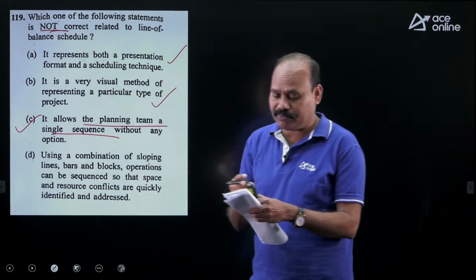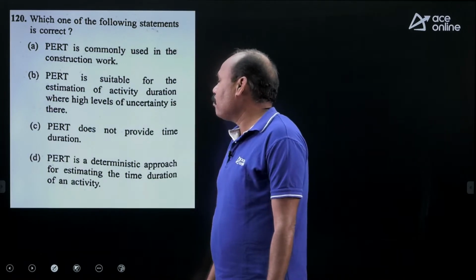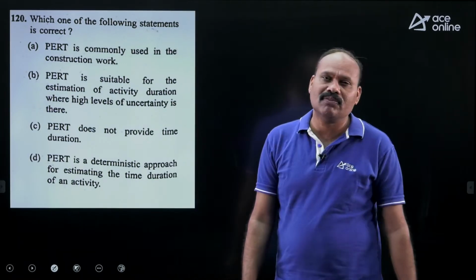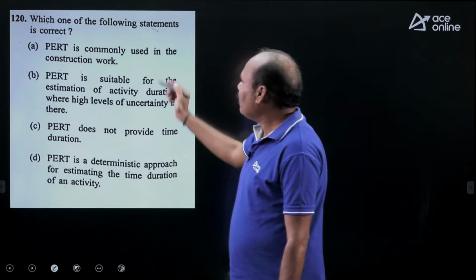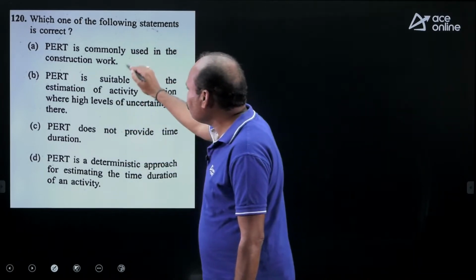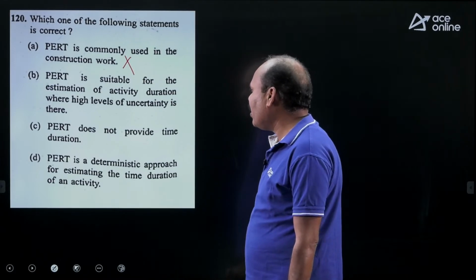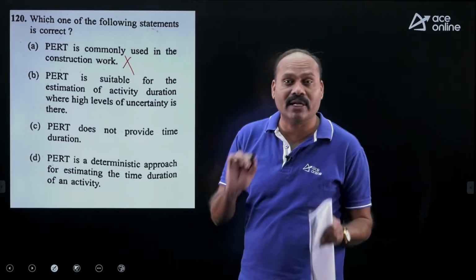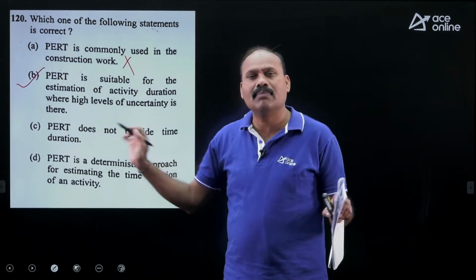Don't forget this. Next, which of the following statements is correct? PERT is commonly used in construction works. Actually, CPM is used in construction works. But the question is which one is correct from the options, so this is wrong. PERT is suitable for the estimation of activity duration where there are high levels of uncertainty. Yes, absolutely right. Now straight away I can take option B. Don't waste time reading the remaining options.